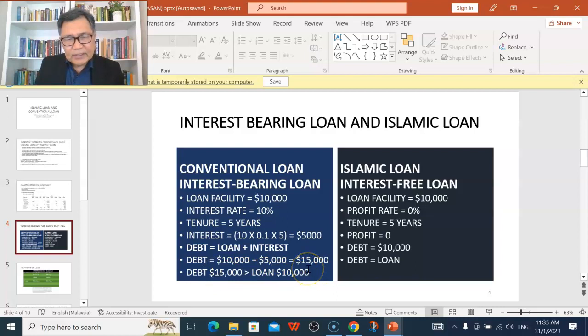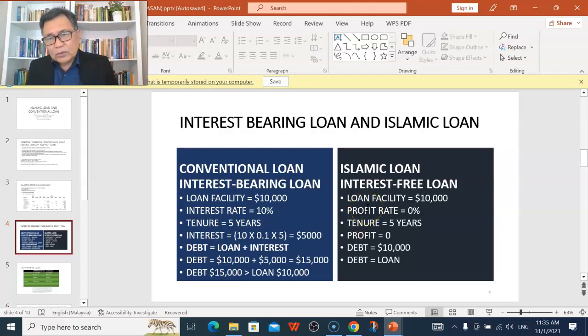So that is the nature of the interest-bearing loan, that the amount that we borrow will lead to the charges of interest of 5,000, and therefore we owe the bank over the 5-year payment period 15,000.